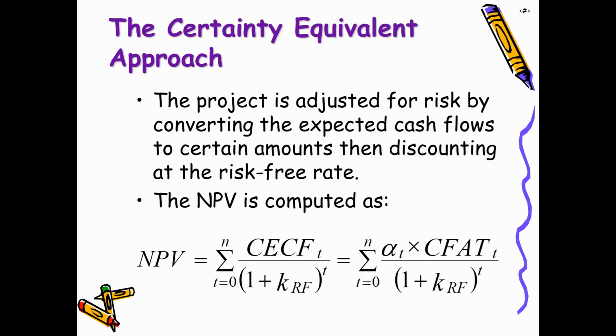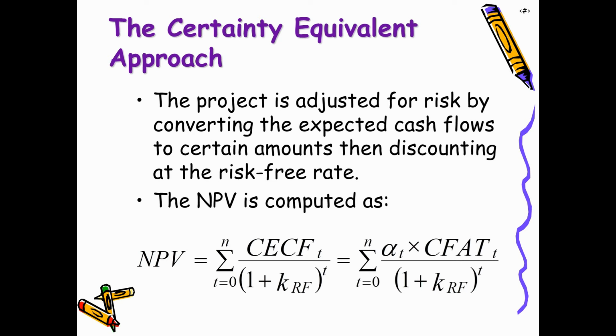And then their present value will be calculated. So then we will get the present value of certain cash flows, and it will be subtracted from the present value of certain cash outflows. So then we will get a net present value.